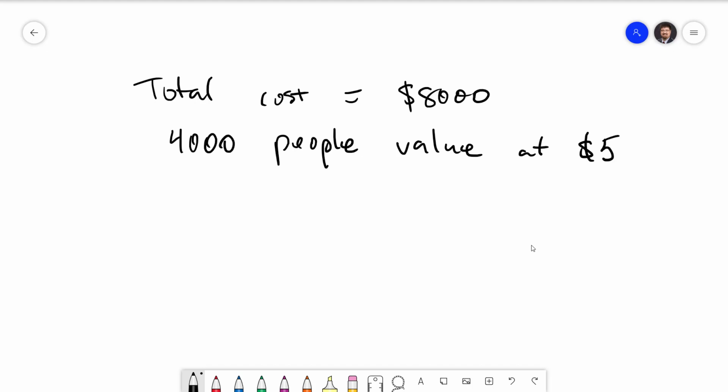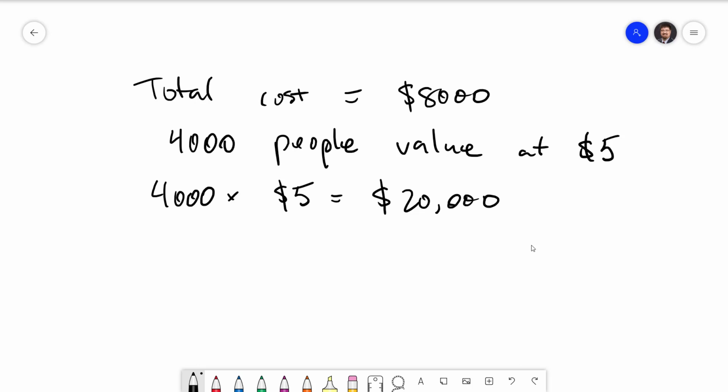This means that the total benefit to the town for having the fireworks display would be 4,000 times $5, which is $20,000. Since $20,000 is bigger than $8,000, the benefits outweigh the costs, meaning that it's worth it to the town to have the fireworks.